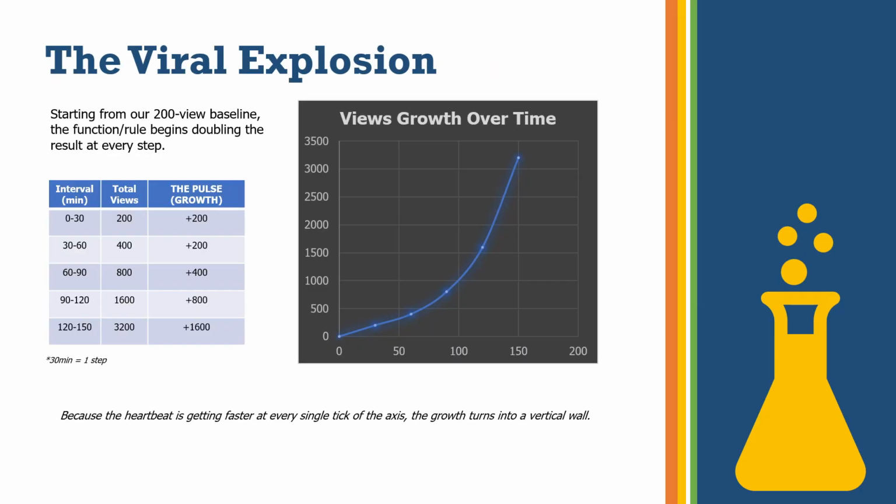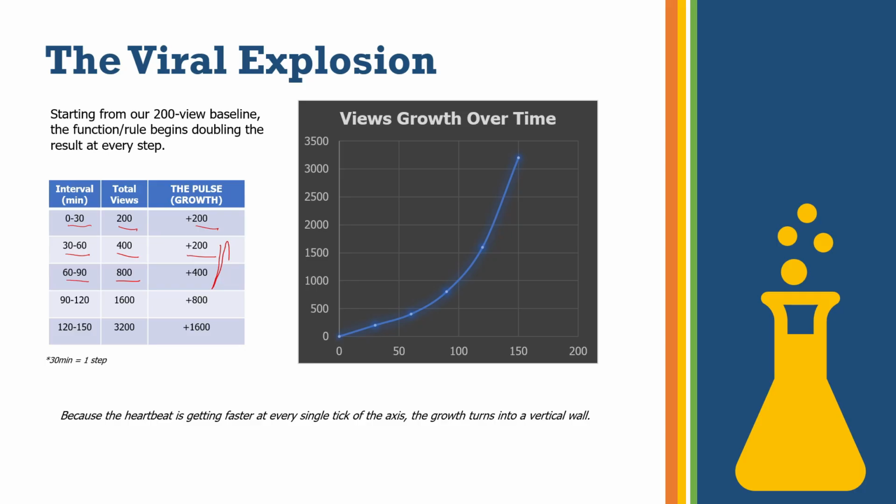Let's look at the numbers. Again, we are taking the example of our video post. From 0 to 30, meaning the first 30 minutes, we have total views of 200. The growth is 200. Then in the next 30 minutes, we have total views of 400. The growth is 200 because it is slowly picking up. Now this growth starts accelerating. In the next 30 minutes, the number of views has doubled from before. 400 becomes 800. The growth is now 400.